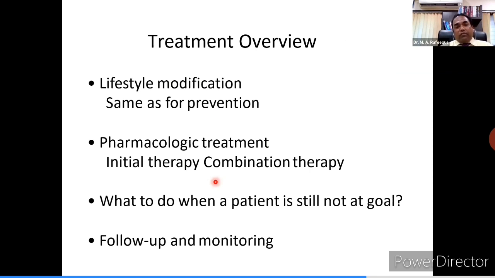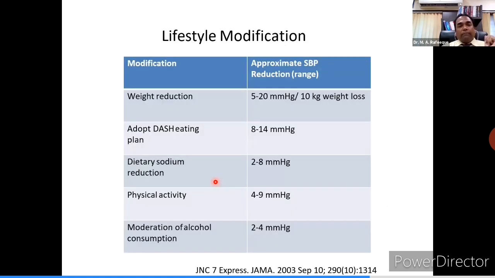I will cover treatment overview under 4 headings: lifestyle modification principles. The same apply for prevention of any lifestyle disorder. Then the pharmacological part, which drug to start, when to start, initial therapy, combination therapy, we will all cover in this part. Then what to do when your patient is still not at goal in spite of giving him the best of the best drug, and how to follow up and keep monitoring our hypertensive patients. We'll see one by one.